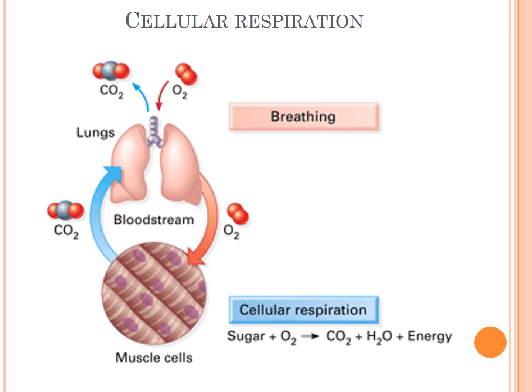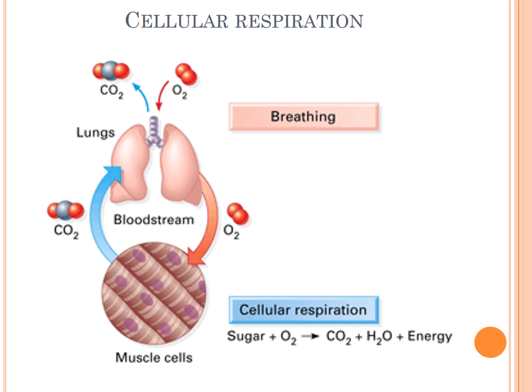Cellular respiration. We do a lot of work throughout the day. The energy that is needed for all this work to be done is obtained from the food we eat. The food that we eat consists of glucose, and this glucose is broken down to give rise to energy.